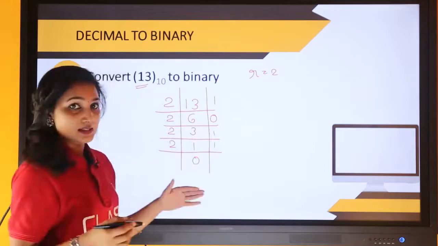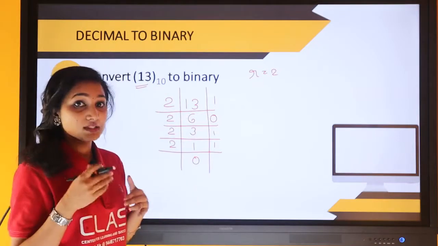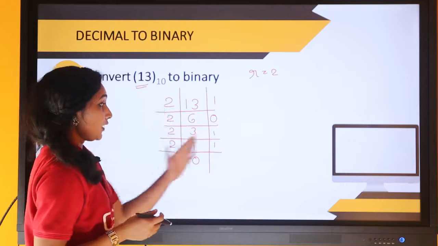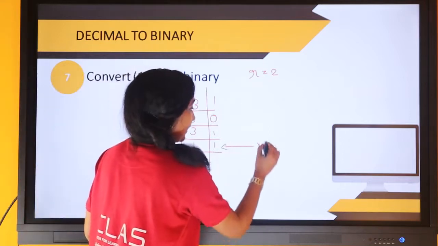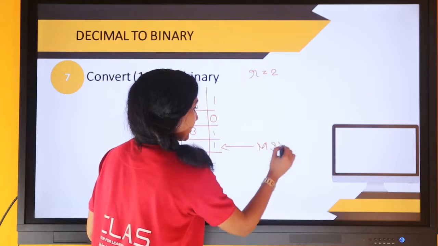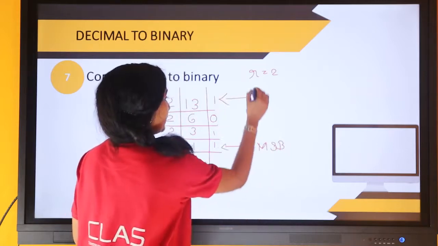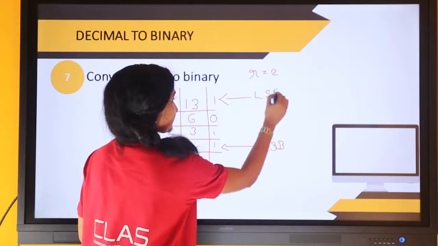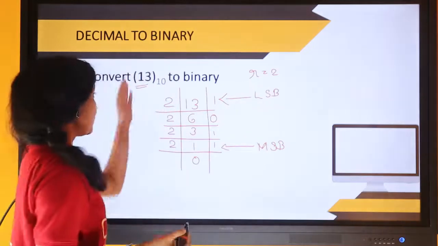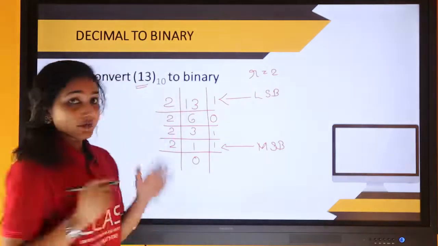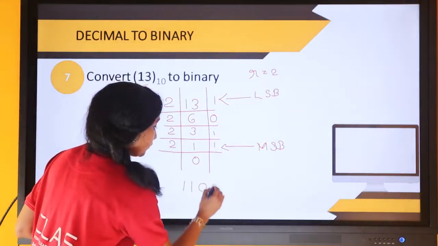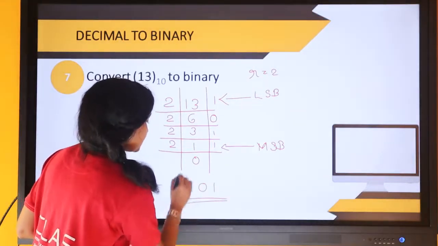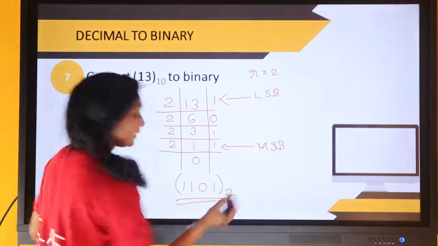But how to write it? Which one is the LSB and which is the MSB? If we are doing it like this, then this bit will be our MSB and this will be our LSB. So the binary equivalent of 13 in decimal becomes 1101. This is the equivalent binary number.